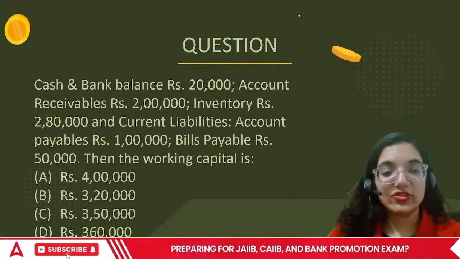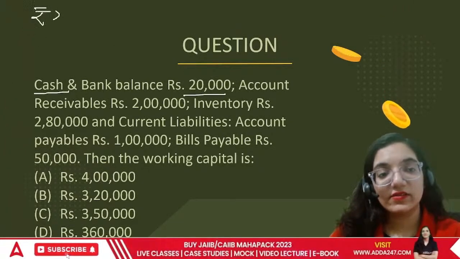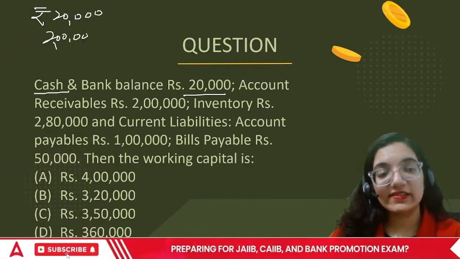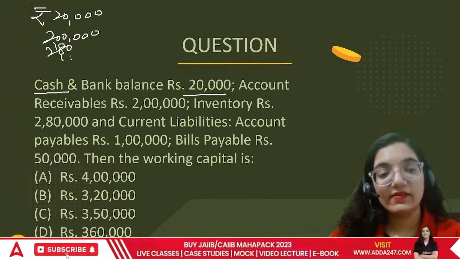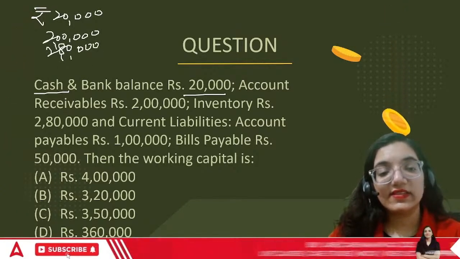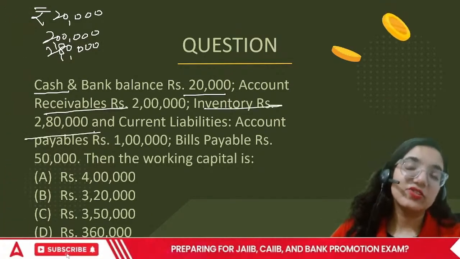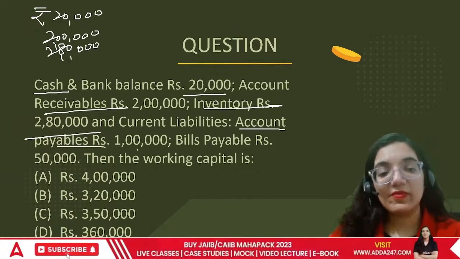Okay, another question. Cash and bank balance is 20,000. Accounts receivable, this is also current asset. And inventory is 2,80,000. These three are total current assets, the assets which are required within 1 year. Then current liabilities: accounts payable 1 lakh.